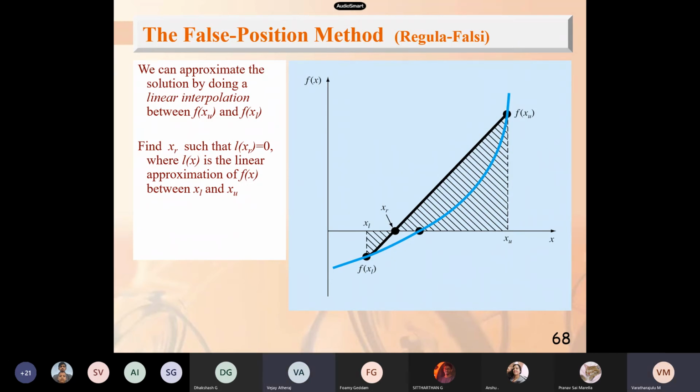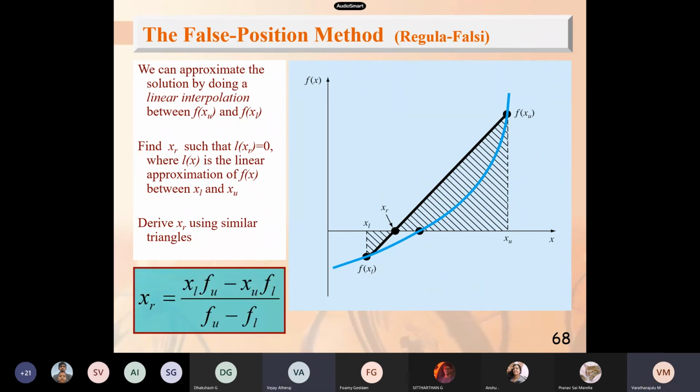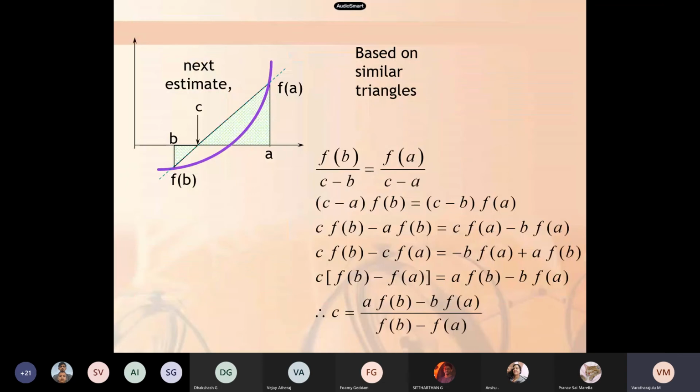Find xr such that L of xr equals 0, where L of x is the linear approximation of f of x between xl and xu. Then derive xr using similar triangles. So this is what the similar triangle results give. Yes, thank you, Adiraj.